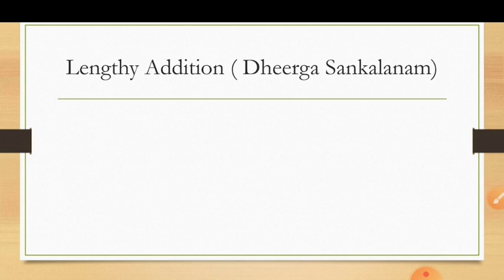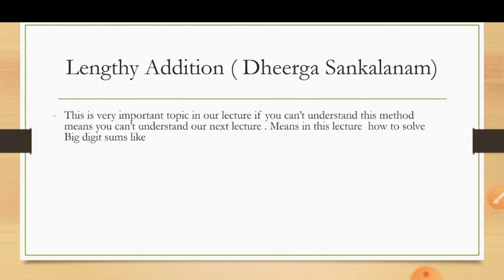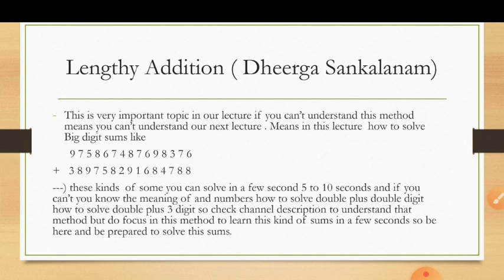In short, a long sum that we can solve in a short period of time is called a lengthy addition. This is a very important topic in today's lecture. If you can't understand this method, you can't understand our next live lecture. In this lecture you have to learn how to solve a big digit sum like this. You can solve this kind of sum in 5 to 10 seconds.